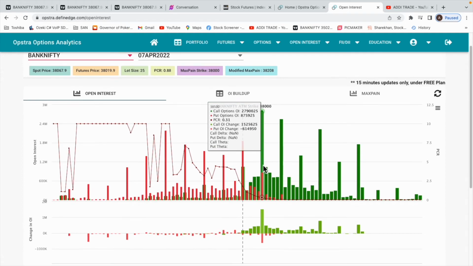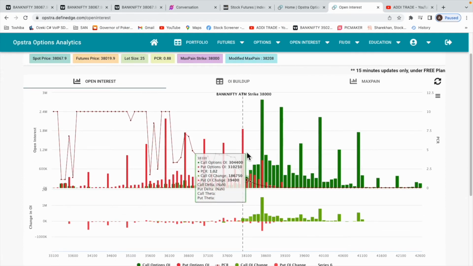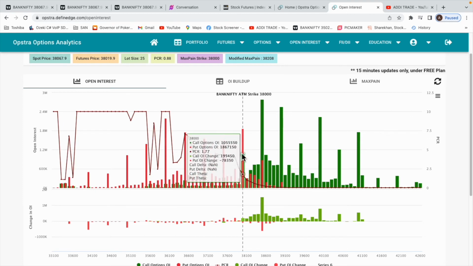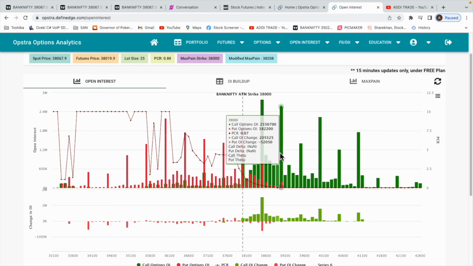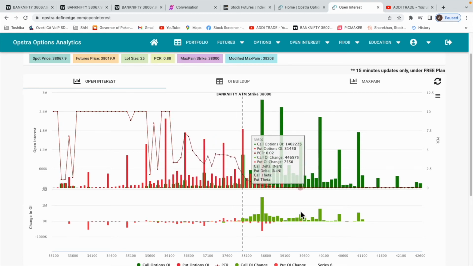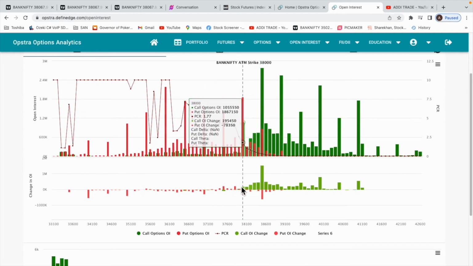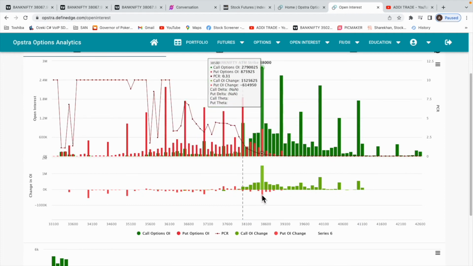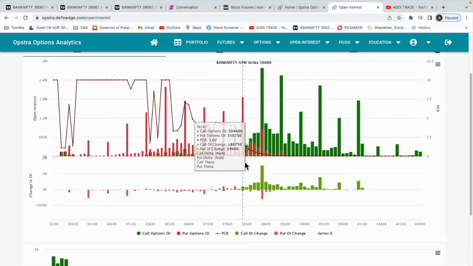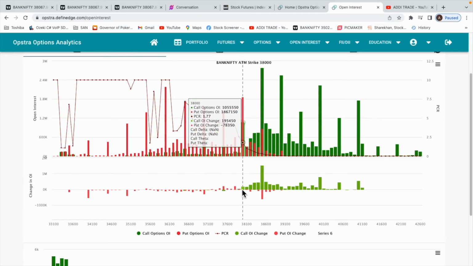See, yesterday the scenario was completely different. We had only the put sellers, hardly any call sellers. Today the scenario completely changed. See the change in OI. It's only the call sellers, especially 38,500 calls. A lot of these put sellers have exited, and 38,500 is a good resistance now. Even at 38,000, some call sellers have come in, though some previously existing put sellers are there.